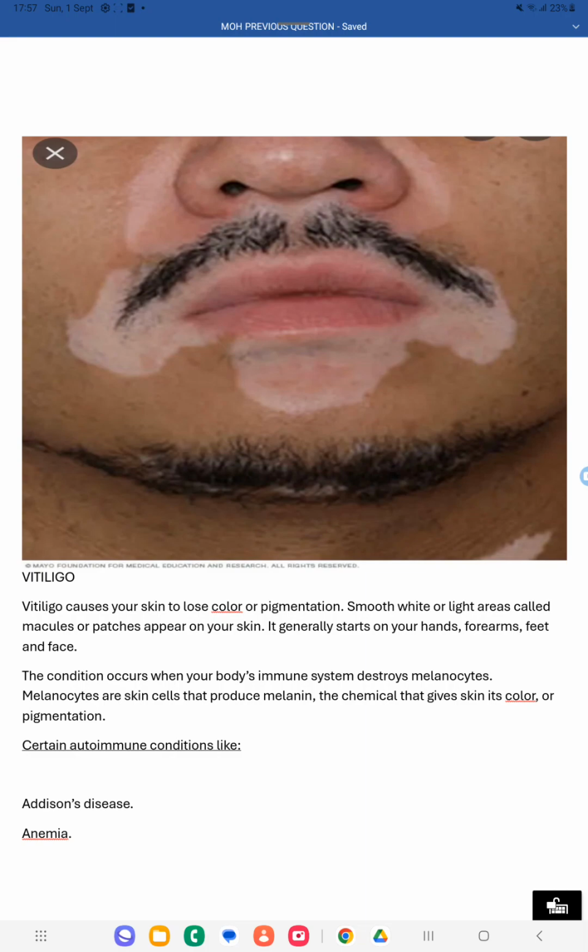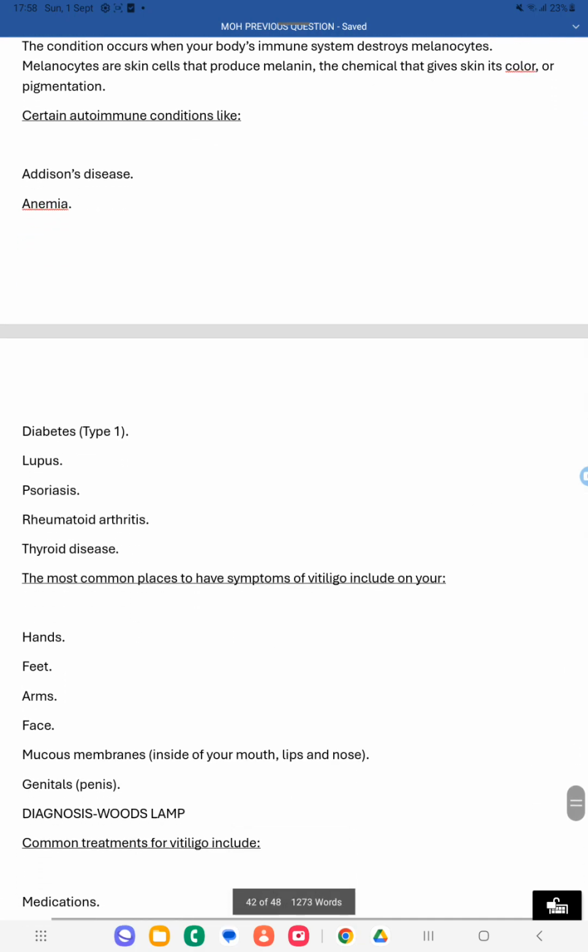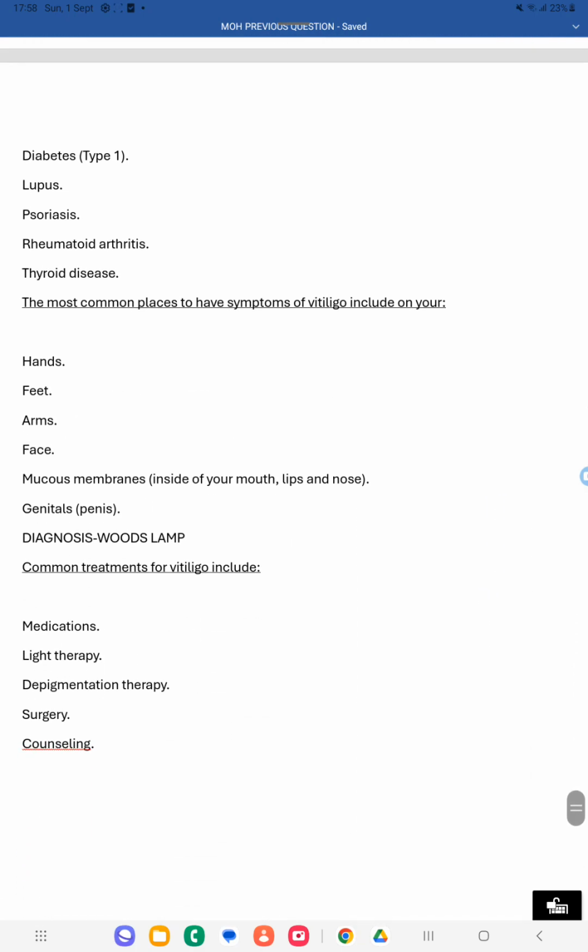It is a loss of skin pigmentation. Here there is a destruction of the melanocyte, and because of that melanin production is not happening, so you get vitiligo. Mainly you can see it in the hands, feet, arms and face, the mucous membrane inside the mouth, lips and nose area. You can also get it in the genitals. For diagnosing vitiligo, you have to use a Wood's lamp. Through that you can identify it is vitiligo.